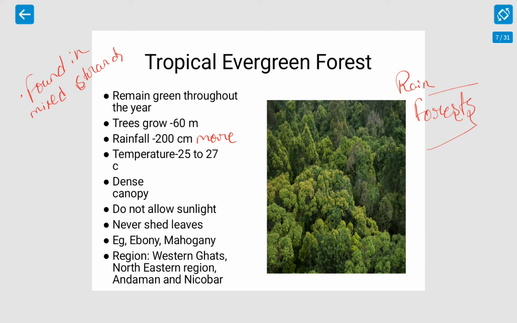You know why trees shed their leaves? When there is less water, only then do trees shed their leaves. But in the tropical evergreen forest, they are already receiving rainfall of more than 200 centimeters. So why shed leaves? So they don't shed leaves and remain evergreen throughout the year. That's why they are known as tropical evergreen forests.